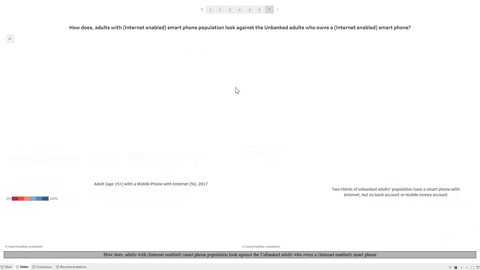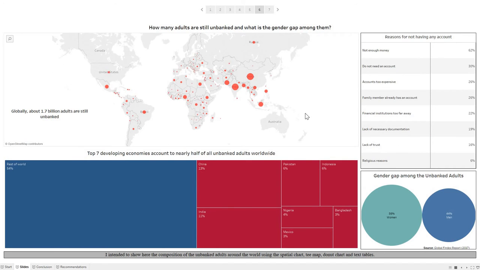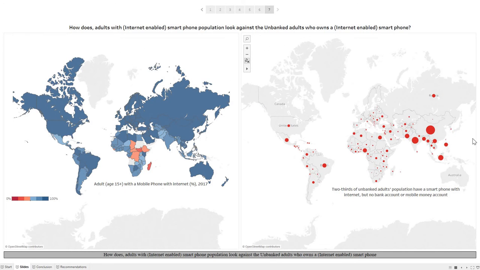Moving on, let's see how the total percentage of adults who own a smartphone compares against the unbanked adults who own a smartphone. This chart is interesting to me because having a smartphone can potentially open access to a mobile money account or other financial services. But as we can see here, out of these 1.7 billion unbanked adults, over 2/3 of them actually have a smartphone with internet, but not a bank account or a mobile money account.